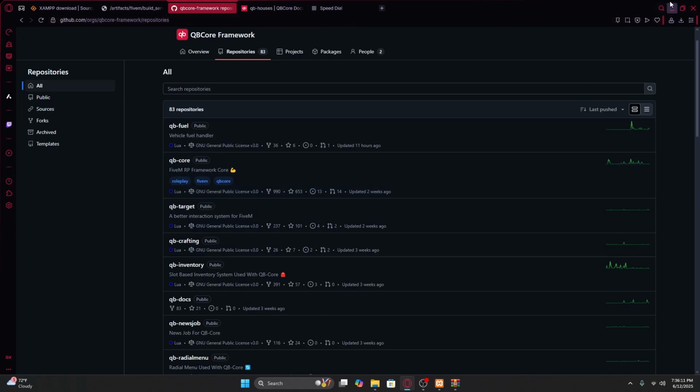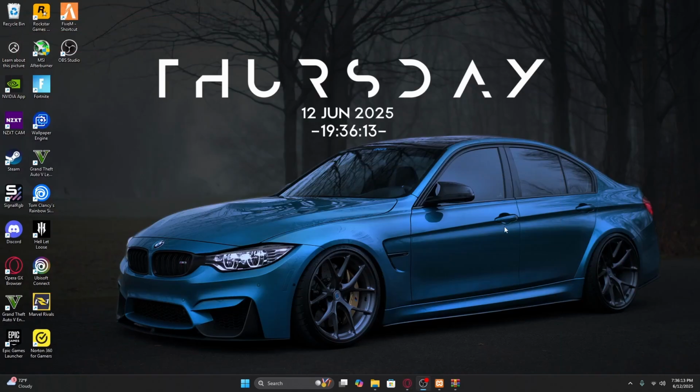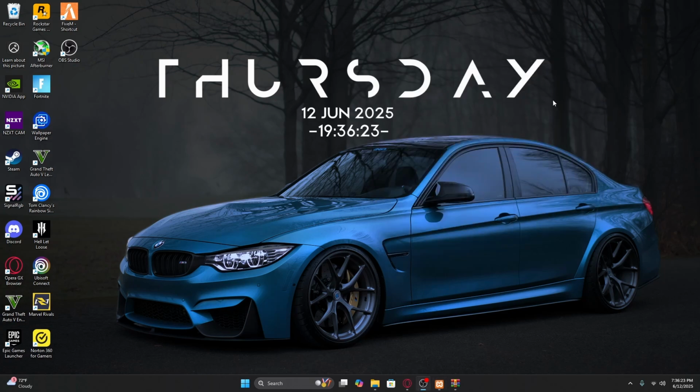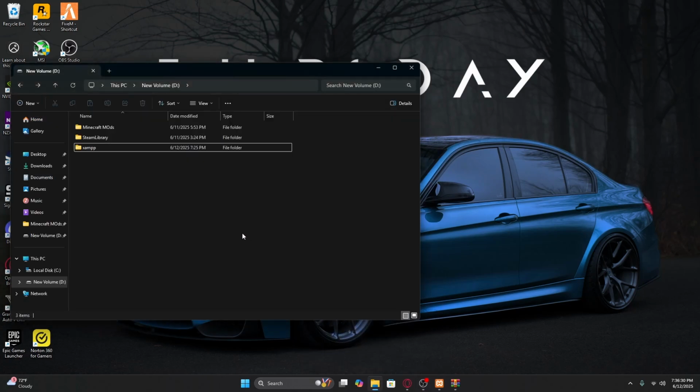So what you do is run the exe for the XAMPP, and then once you're done with that, run Apache and MySQL, and then minimize. Then open up your file explorer, make a folder called whatever. This is gonna be your server name.